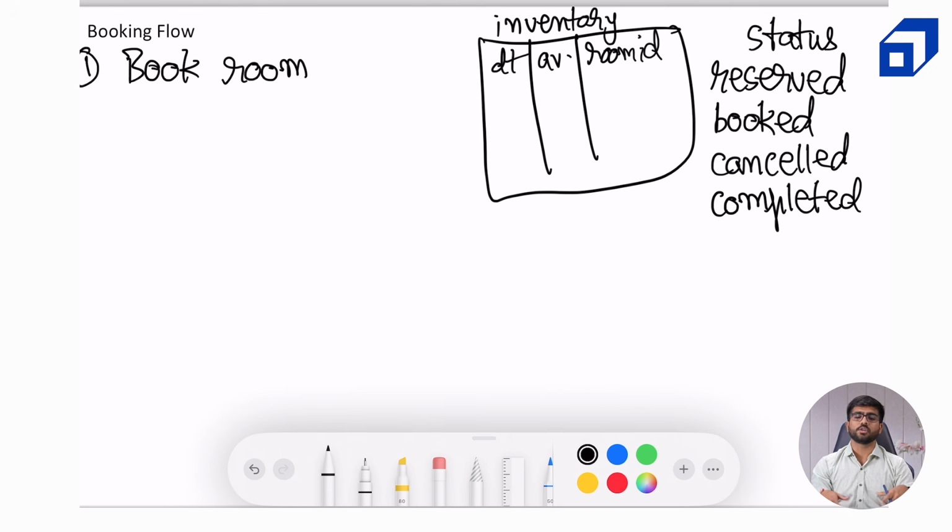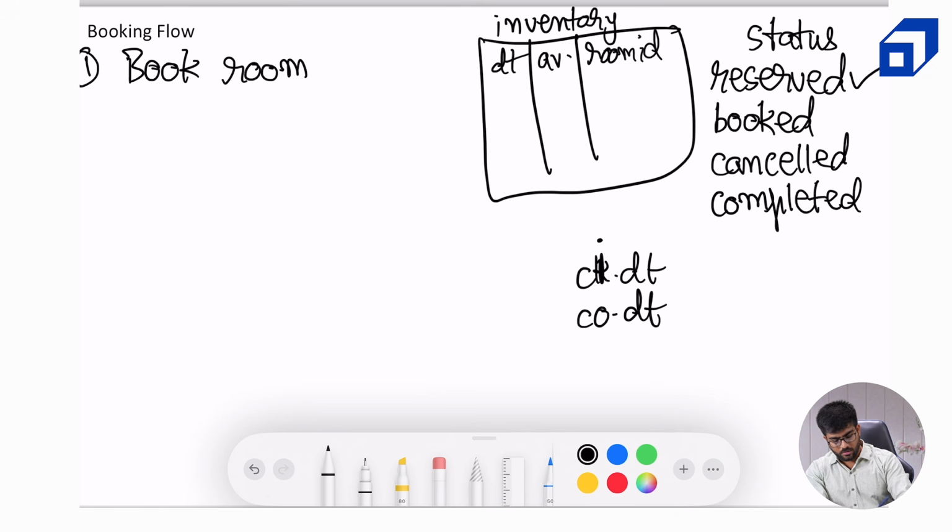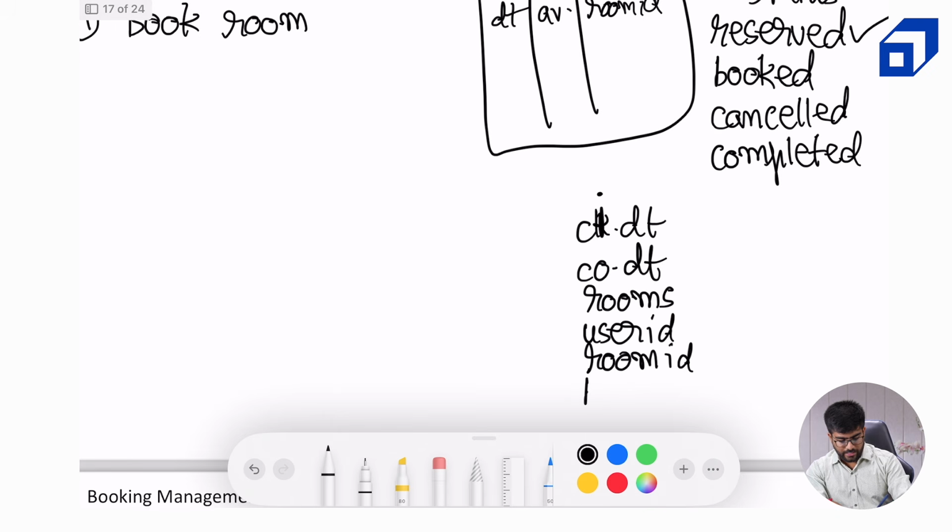So I think these 4 statuses are sufficient for us to visualize how our booking flow will look like. So whenever the user clicks on book room, reserved will be marked, like the status will be marked reserved and all the details will be added. Check-in date, checkout date, number of rooms, user ID, room ID, hotel ID, and so on.